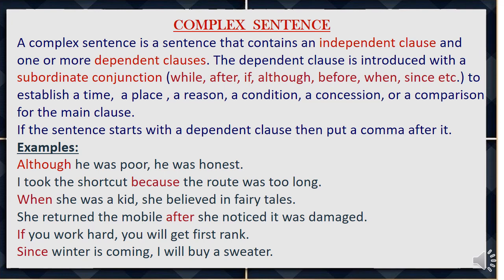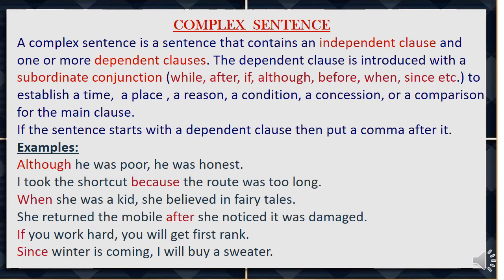The next example. If you work hard, you will get first rank. If you work hard is a dependent clause started with a subordinate conjunction, if, and it is depending on the main clause, you will get first rank. So it is called a complex sentence. If you work hard, you will get first rank.